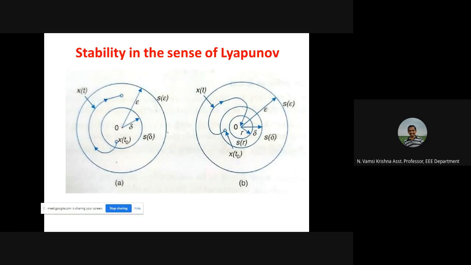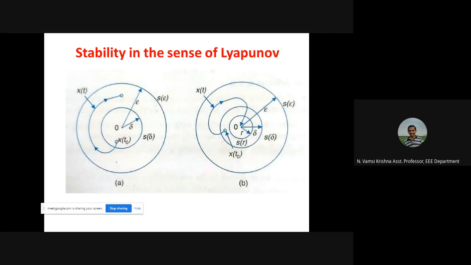Okay, what is the next thing? Not only existing within this epsilon, as t tends to infinity, if it is reaching this equilibrium point, wherever the initial condition is, the first condition is that this trajectory is not leaving this epsilon. The trajectory keeps turning within this sphere. Then we say that it is stable. As t tends to infinity, if the trajectory reaches the equilibrium point, then we say that the system is asymptotically stable. It is stable. It is asymptotically stable.